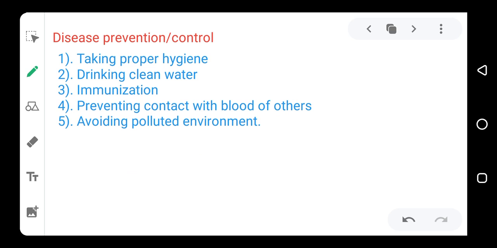Now, we also prevent disease by preventing contact with the blood of others. Anything that will lead to blood contamination, your blood mixing with the blood of another person, you try to prevent that, because most organisms are carried in the blood. Now, avoid polluted environments. Polluted environments are always contaminated with disease organisms. So if you avoid polluted environments, you're also avoiding diseases.